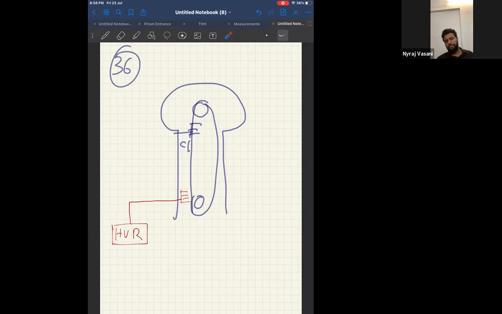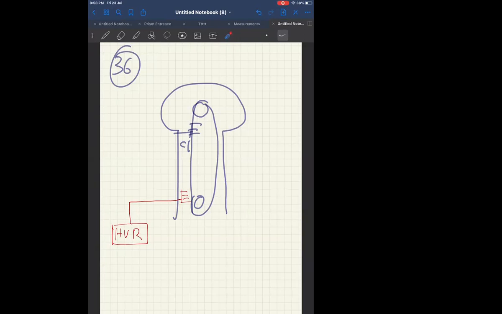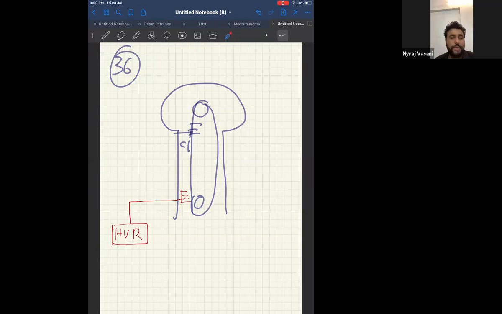Understood? Yes, sir. The motor is not HVR. The motor is just there to turn the pulley. HVR is that machine which they have not said, which generates positive ion. So now my diagram after this video will not look that great, but I hope you understood how the charge travels here. The positive charge travels from here.